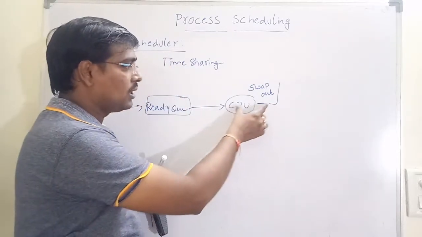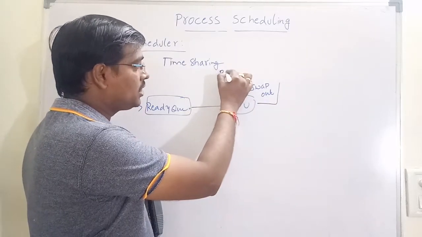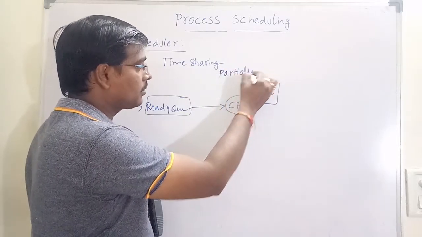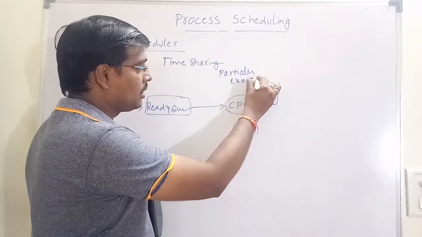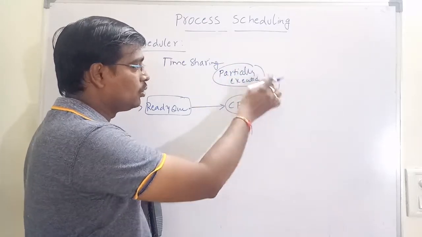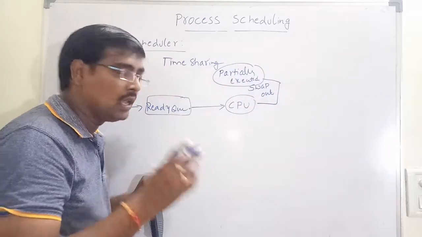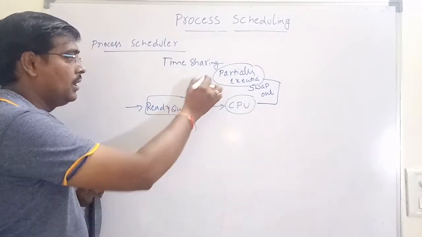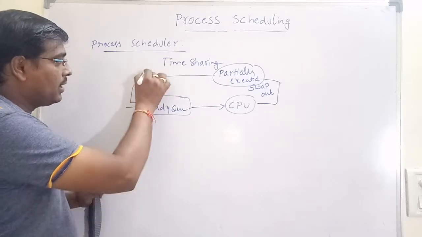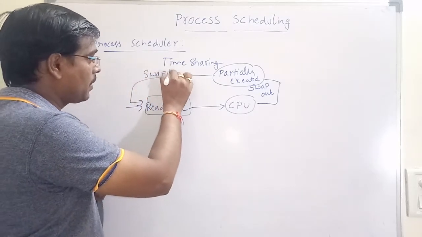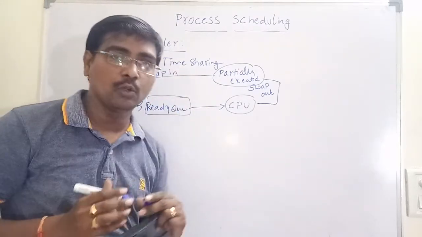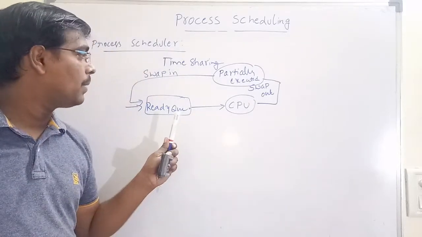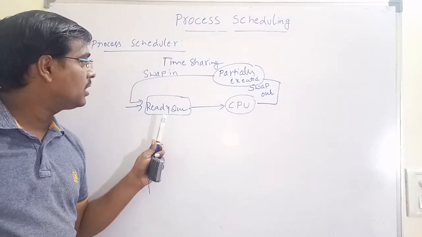The medium term scheduler swaps out the partially executed process out of the memory, and whenever required, performs a swap-in operation into the ready queue.